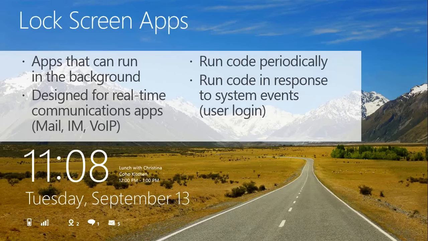The code has to either run periodically, or it runs in response to system events, like when the user logs in. Let's say you log into your device, and suddenly a piece of code runs and fetches all the information about the applications that are displayed on the lock screen and gives you the data. How cool would that be, right? So that's what I mean, that it's in response to certain system events.